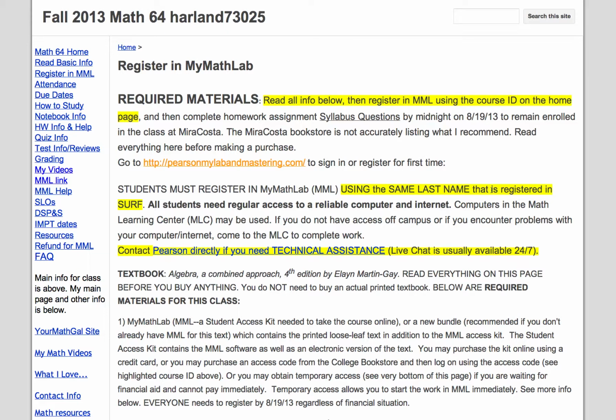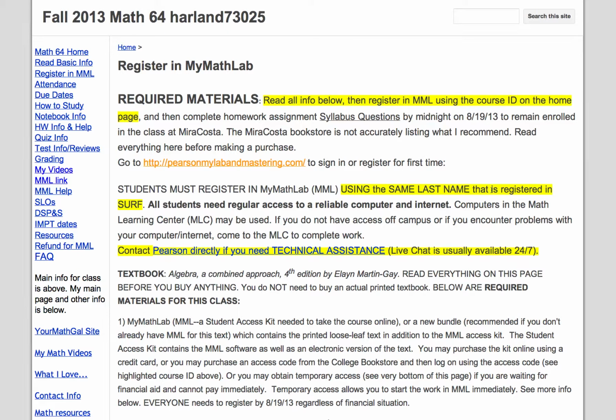When you register in My Math Lab, you must use the same last name that is registered in SURF. However you registered at MiraCosta, that same last name needs to be used in My Math Lab, otherwise they will not recognize you. So if you are registered in SURF as Jones and you got married and your new name is Smith, register as Jones. Otherwise I wouldn't know who Smith was. I wouldn't recognize that as somebody who's enrolled at MiraCosta. So make sure you use that last name.